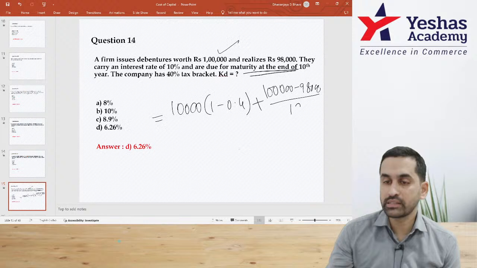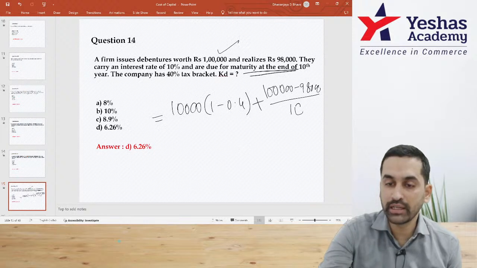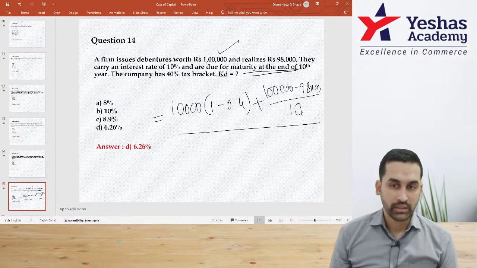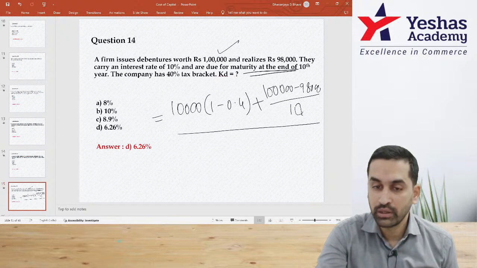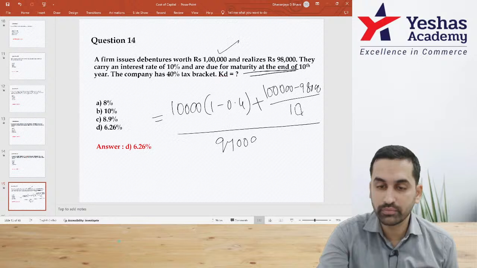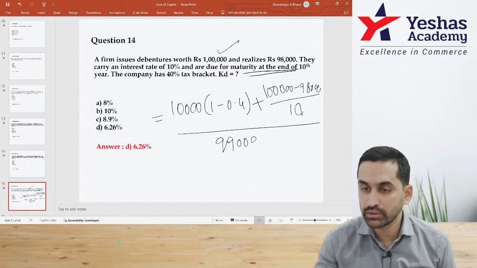After how many years? 10 years. Therefore, I have to divide this by 10, so I'll get to know annual loss. Everybody, denominator is average, that is 1 lakh plus 98,000 divided by 2. You should take 99,000.